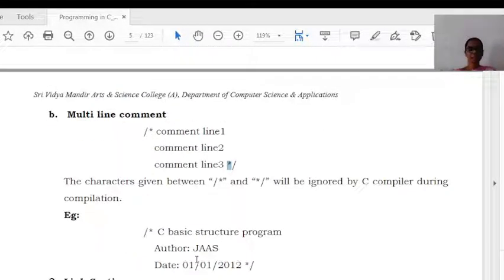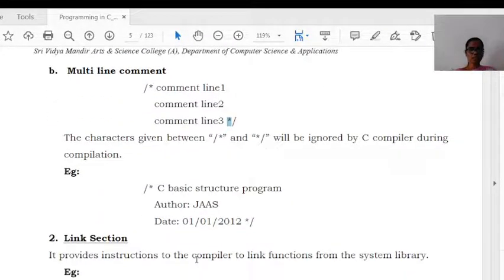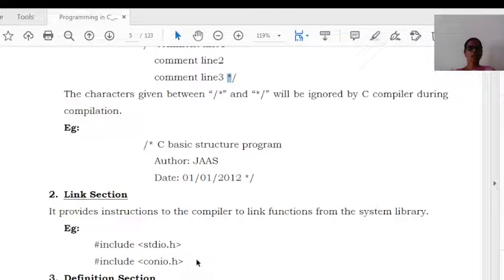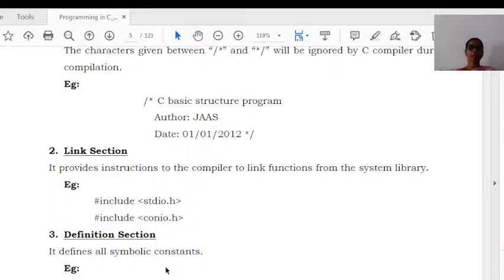The second section is the link section. The link section is used to tell the compiler to link functions from the system library. So from the system library to the program we can provide a link through these link sections. Under the link section we can include stdio.h, conio.h, math.h, like that. The header files can be included inside the link section.